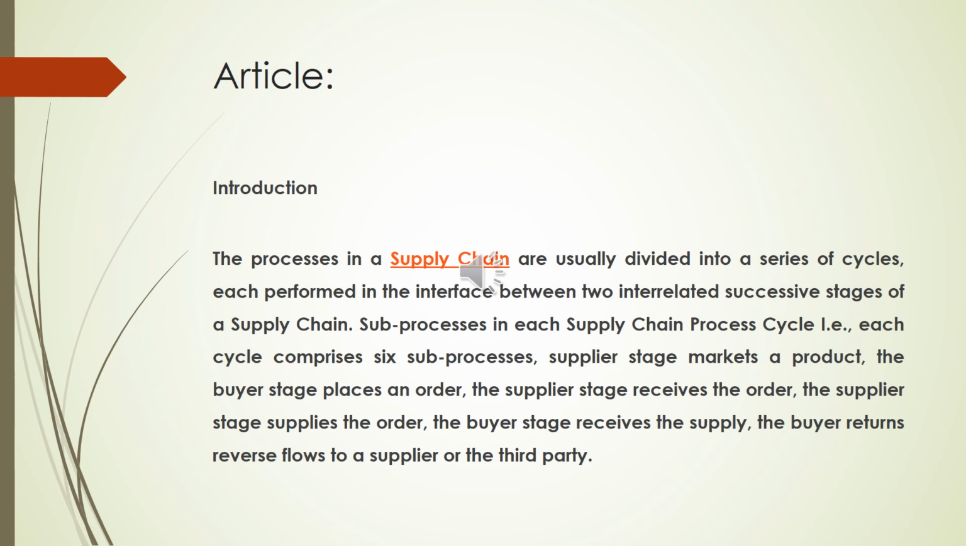Subprocesses in each supply chain process cycle, i.e., each cycle comprises 6 subprocesses. The supplier stage markets a product, the buyer stage places an order, the supplier stage receives the order, the supplier stage supplies the order, the buyer stage receives the supply, and the buyer returns reverse flows to a supplier or the third party.